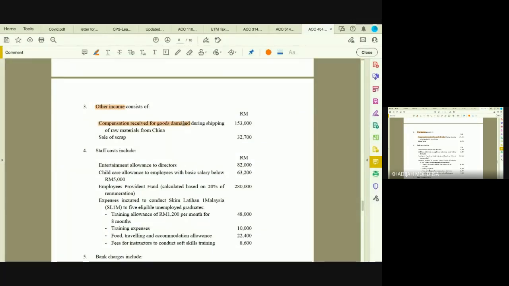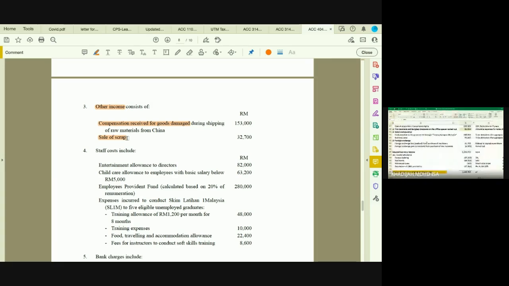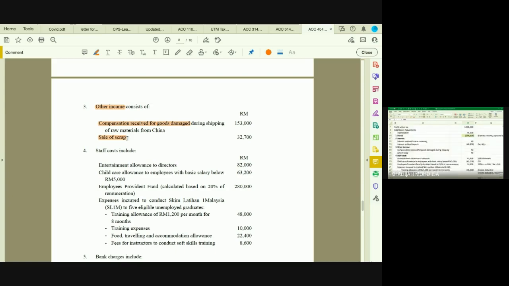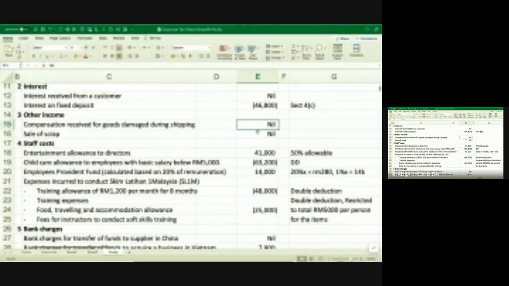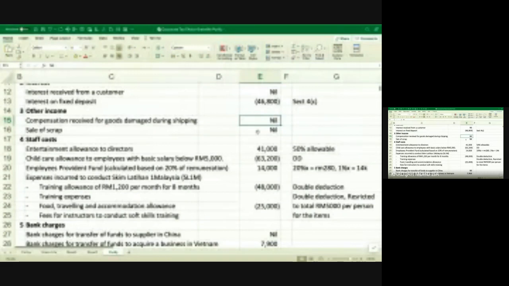So once it's a business income, you are assessing business income, which means you do not have to do any adjustment on that 153,000. And the sale of scrap is also part of business income. Normally a company, for example in this case, the manufacturing company, they have all these, so the sale of scrap will be part of the business income as well. So in the adjustment, no adjustment for the compensation for goods damage as well as the sale of scrap, because both of these incomes are regarded as business income.